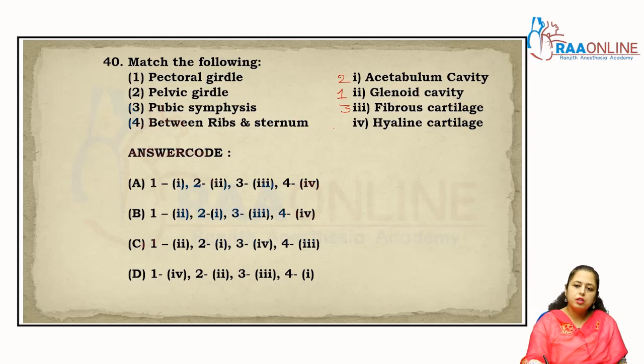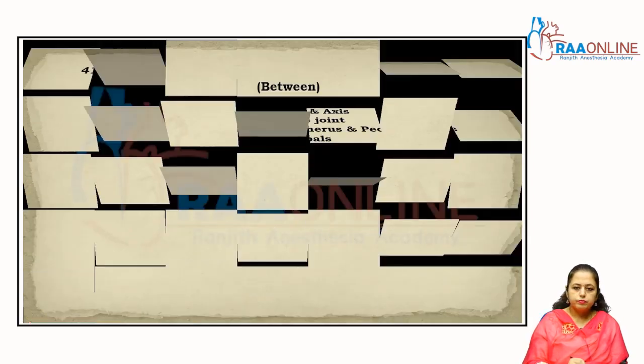And between the ribs and sternum, hyaline cartilage. So the correct answer is Bombay, right? Other options are cancelled. Come to the next one.